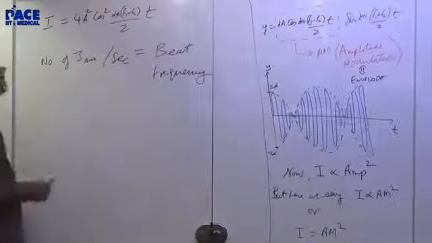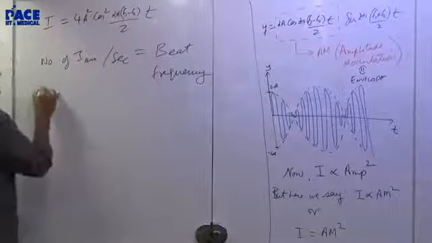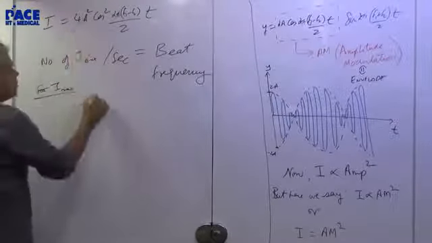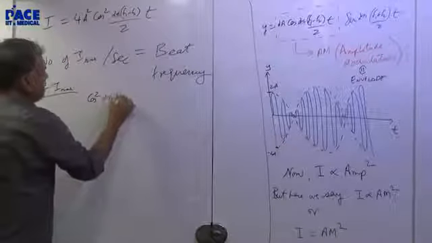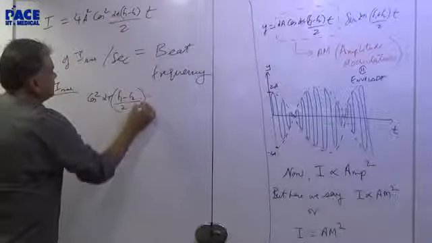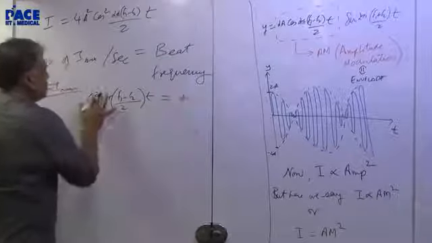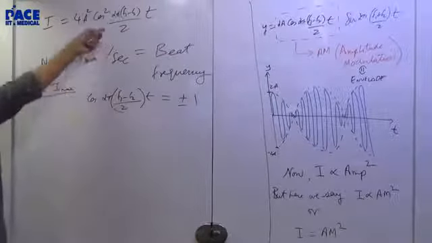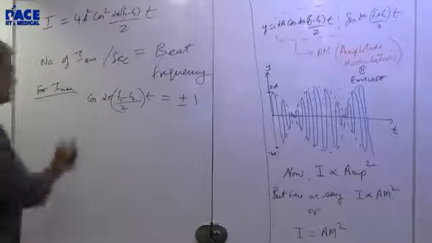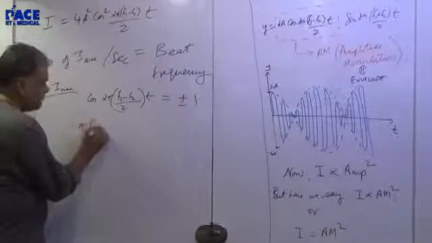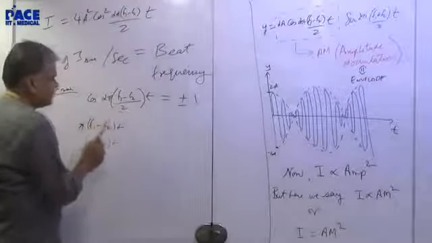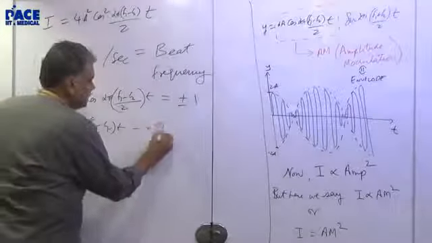So when will you get intensity maximas? For Imax, your cos square 2 pi (f1 minus f2)/2 t, this should be plus 1, or cos of that should be plus minus 1. Is it okay? Whenever this is plus or minus 1, this will happen. This will be plus or minus 1 when pi (f1 minus f2) t, the 2 got cancelled, will be equal to n pi.